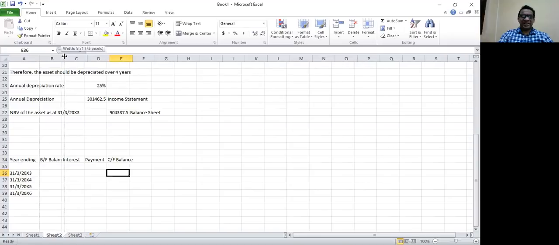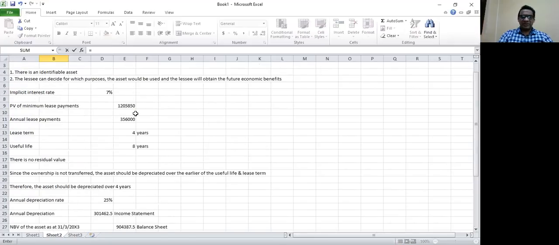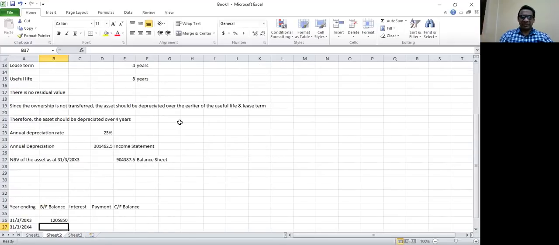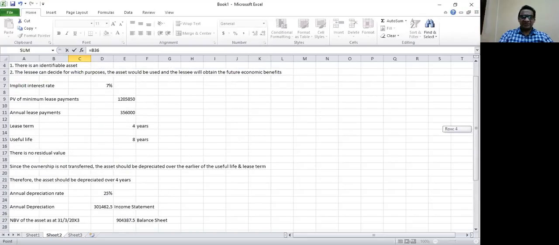So in the first year ending 31st of March 20x3, brought forward balance is the initial value of the liability. Initial value of the liability is 1,205,850. Interest rate is 7%. Implicit interest rate.